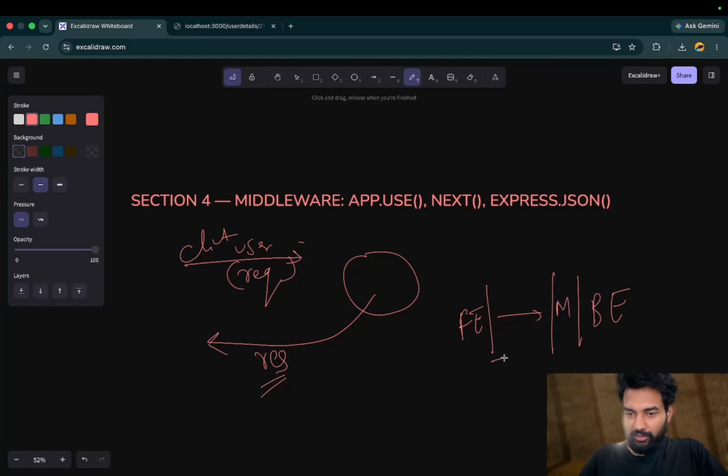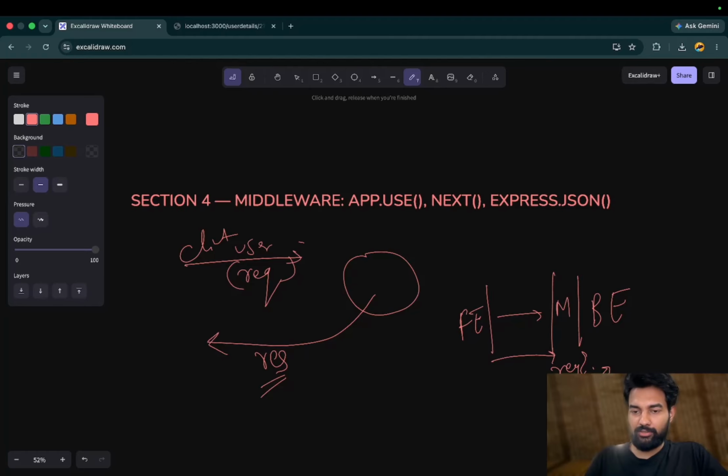Here the request will be checked, and if all things are okay, I will do the next call. This line tells that the middleware is okay, you can go forward now to the controller and do the checks or business logic, or whatever database call needs to be done.